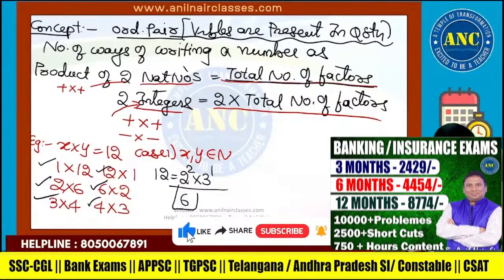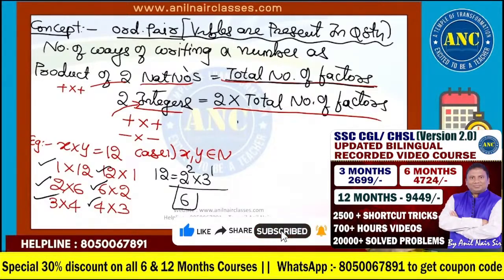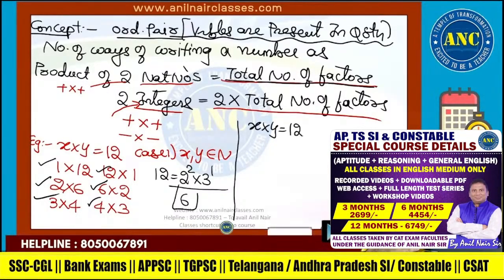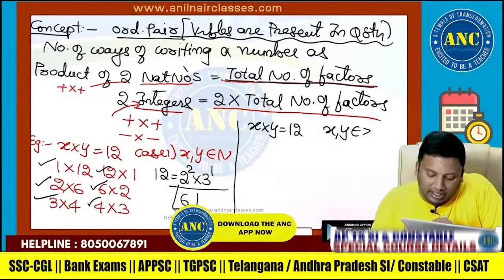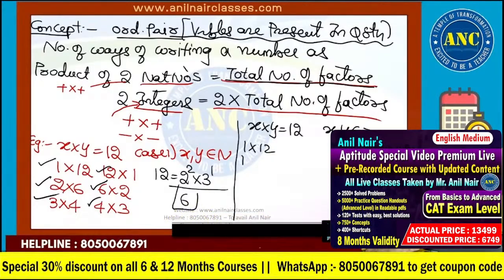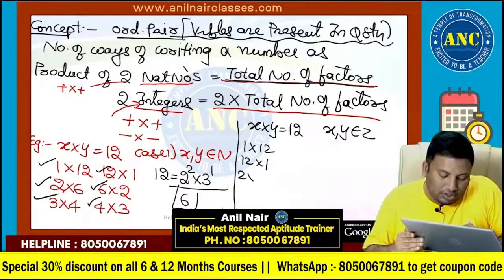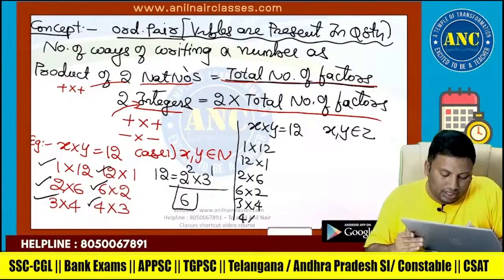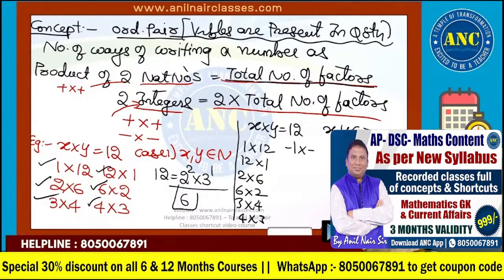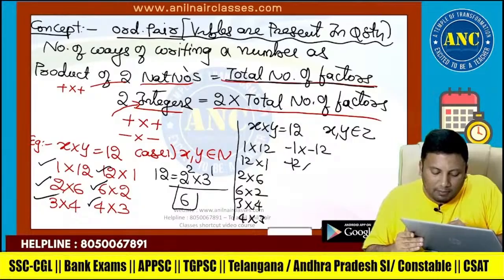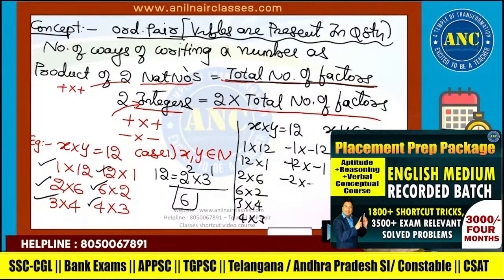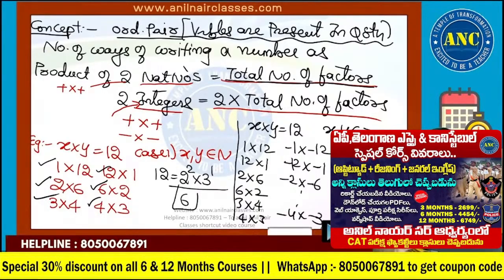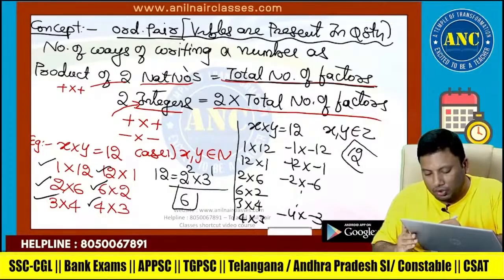For natural numbers, it is the total number of factors. Suppose case number 2, x and y are integers. 1 into 12, 12 into 1, 2 into 6, 6 into 2, 3 into 4, 4 into 3. Negative into negative is also positive. Minus 1 into minus 12, minus 12 into minus 1, minus 2 into minus 6, minus 4 into minus 3. 6 positive, 6 negative. So in total I will get 6 into 2, which is 12.